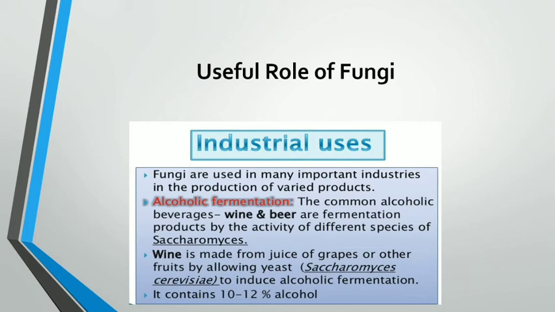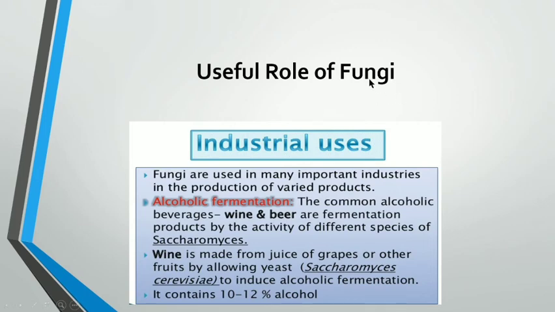You can underline these sentences in your book also: fungi are non-green, meaning they do not have chlorophyll, plant-like multicellular organisms belonging to the kingdom Fungi. They do not have chlorophyll. They grow in dark and moist places, and on substratum containing dead organic matter. So fungi do not have chlorophyll.